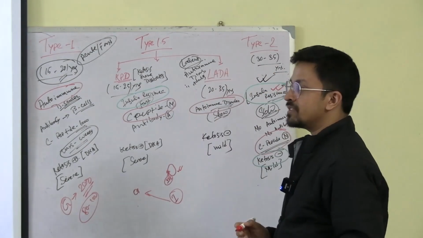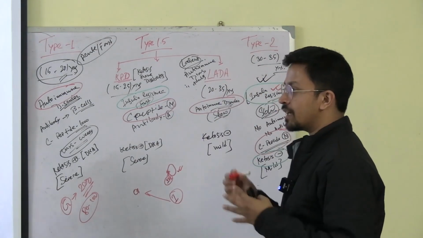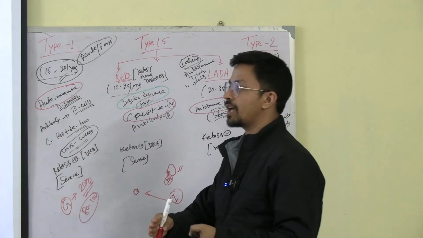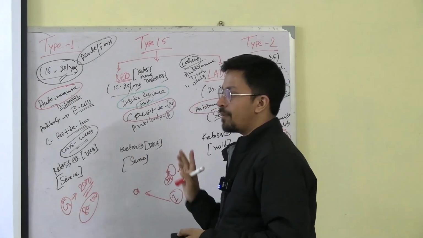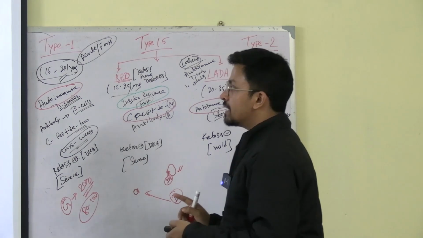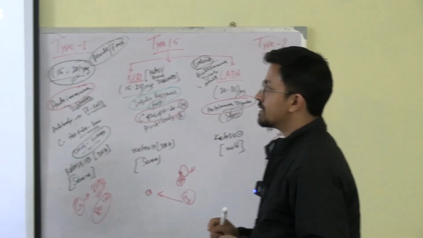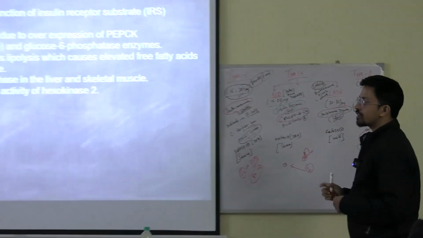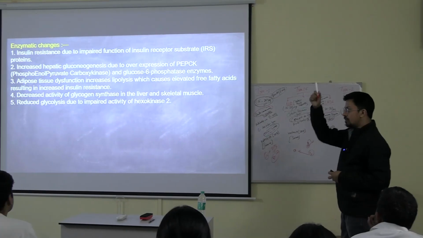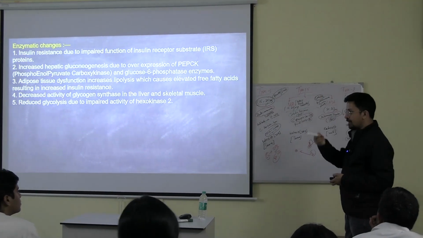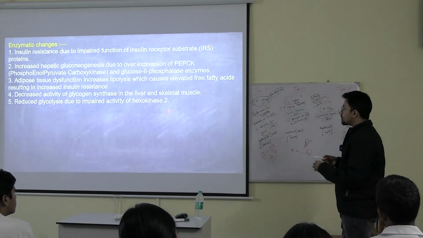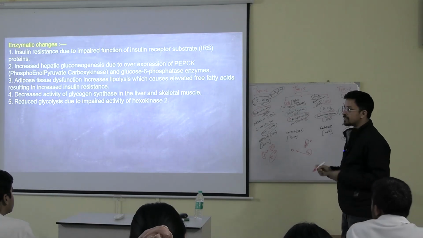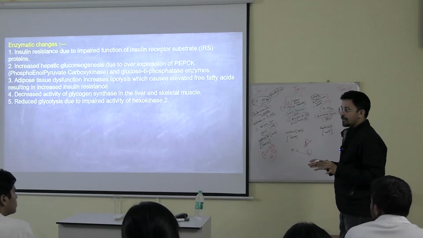So because of glycogen synthase deficiency, the conversion of glucose to glycogen is not happening. And because of that, circulating glucose is more and hyperglycemia is happening. Okay. Another point is reduced glycolysis due to impaired activity of hexokinase 2. When you have read about the glucose metabolism or carbohydrate metabolism, there was glucokinase, hexokinase, these kind of enzymes, right? So because of deficiency of the hexokinase, the glucose metabolism is not happening.